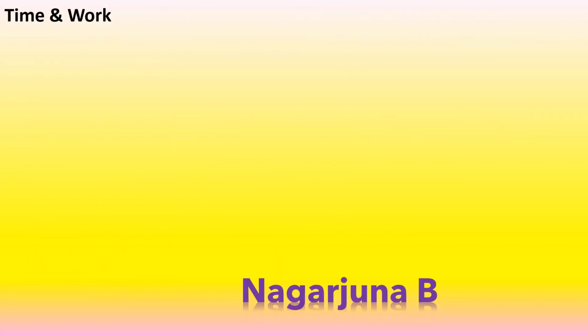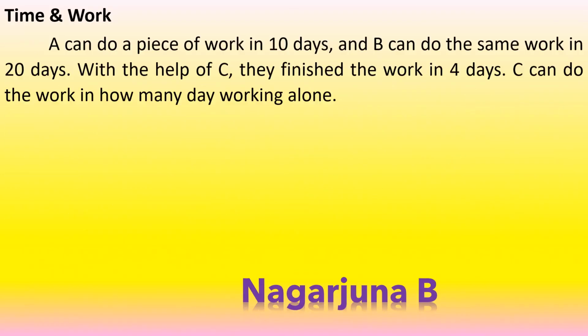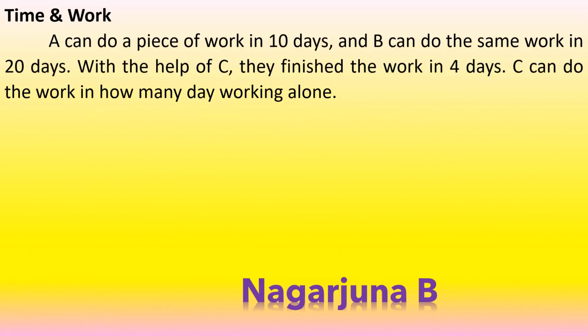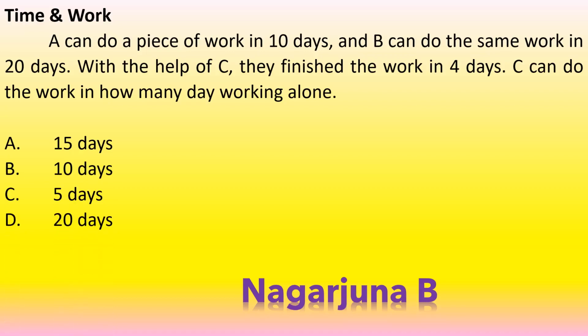We shall see another problem based upon time and work. A can do a piece of work in 10 days and B can do the same work in 20 days. With the help of C, they finish the work in 4 days. That means A, B, C together will complete the work in 4 days. So C can do the work in how many days working alone? The options are 15 days, 10 days, 5 days, 20 days, and the correct answer is 10 days. How do we get this one?